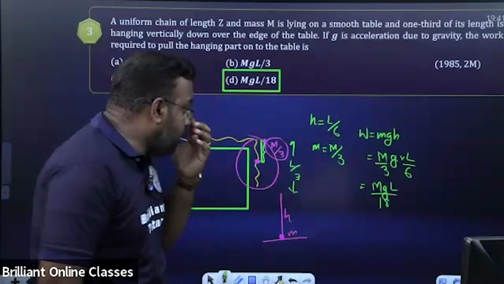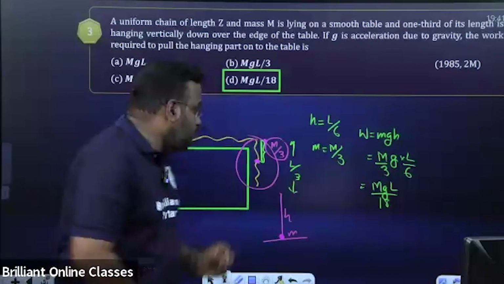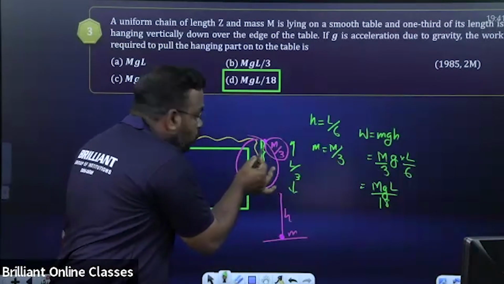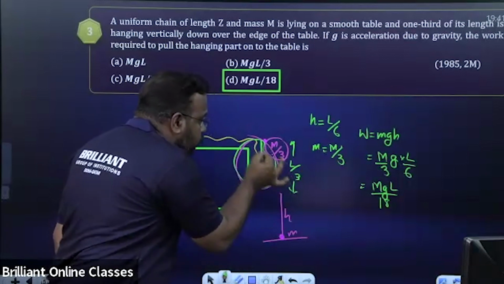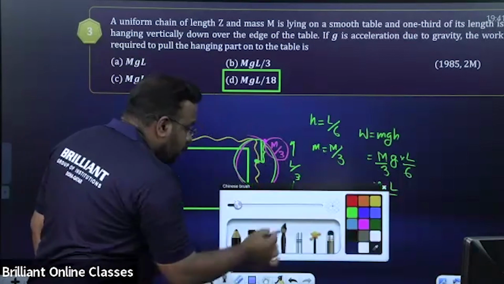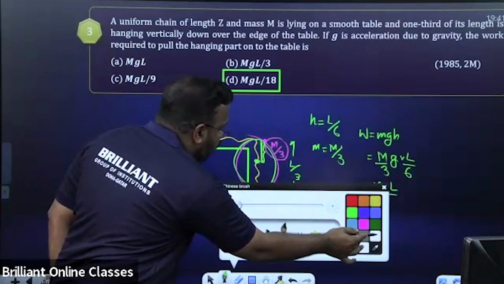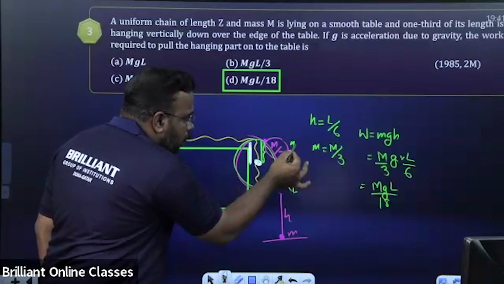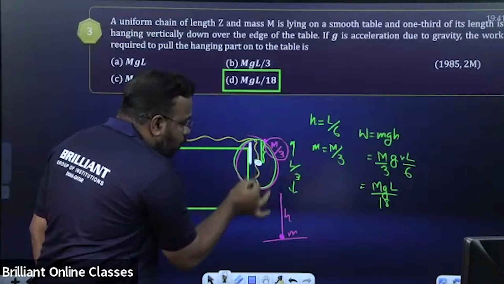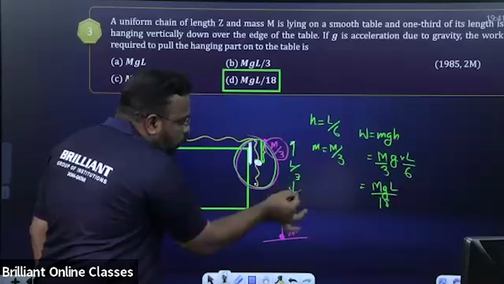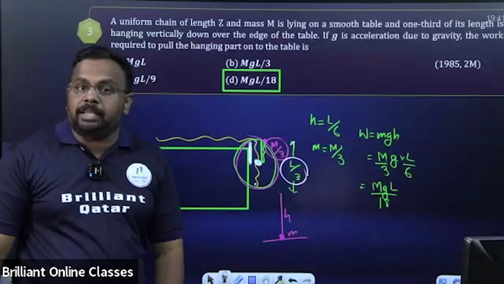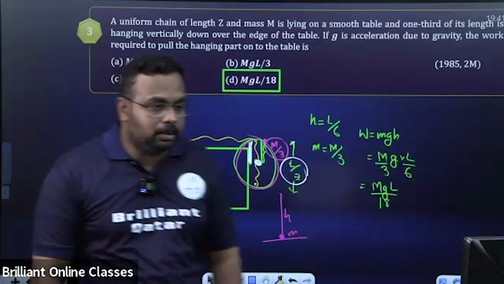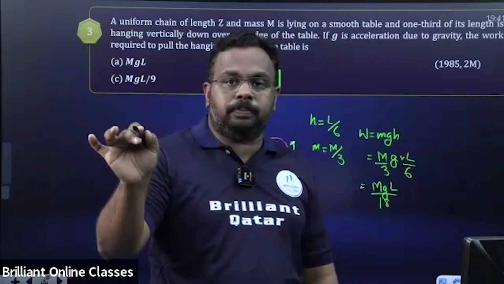Yes, I will explain how L by 6 comes. Do you understand the idea of center of mass? Center of mass is here, in the middle. So instead of considering this entire part of the chain, you can consider it just like a point mass located here. That means what is the height? This much, from here to here, is 1/3 of the length of the chain. So the length is L by 3, and this distance is half of that, L by 3 by 2. That is L by 6. Clear now?